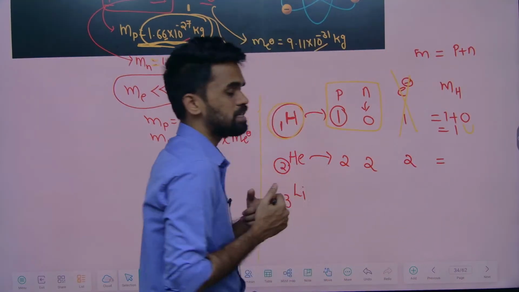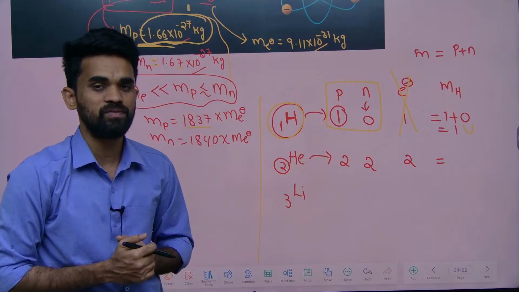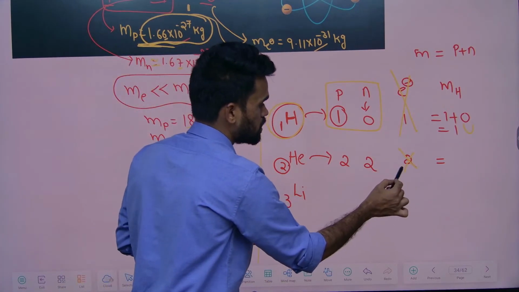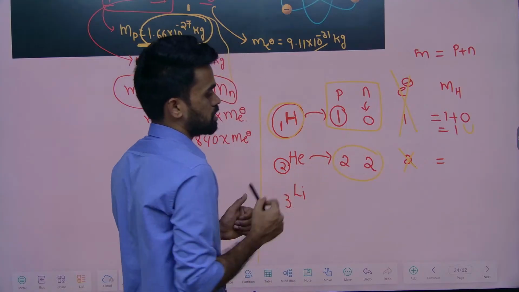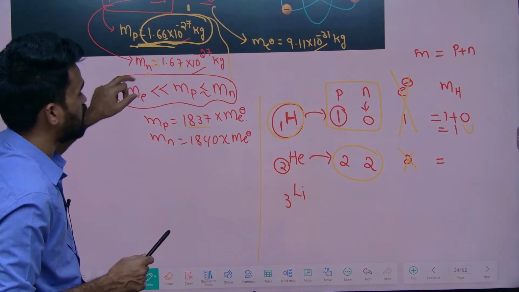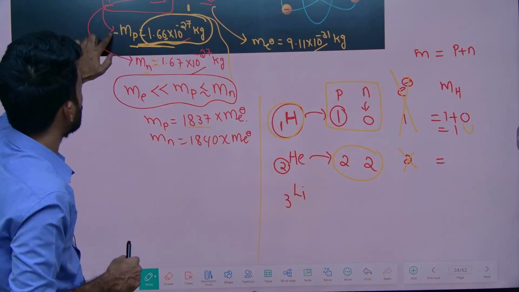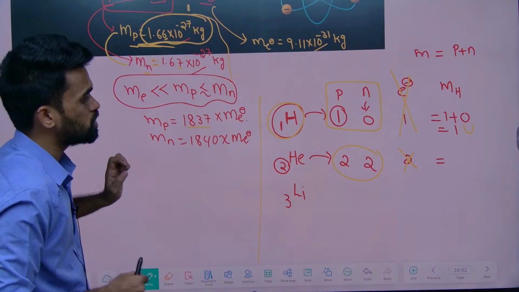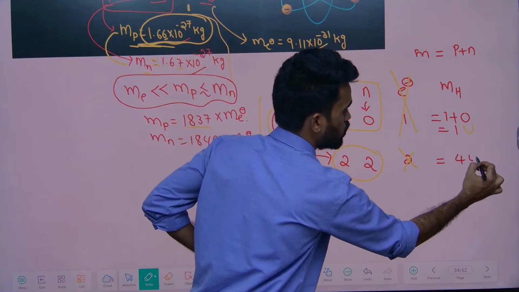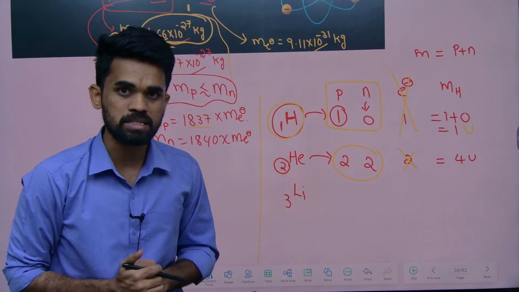Okay, now what is its atomic mass if I ask for helium? What I told you, don't consider electrons, only consider these two things. See, the mass of proton and neutron are almost equal. See these two values are almost equal now. So you just add these 2 units. 2 plus 2 how much? 4. So 4 units will be the atomic mass of helium.